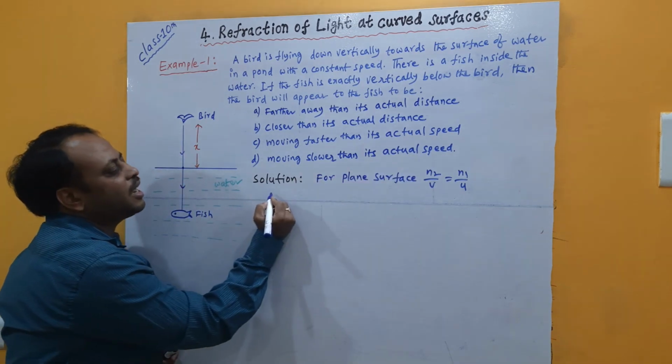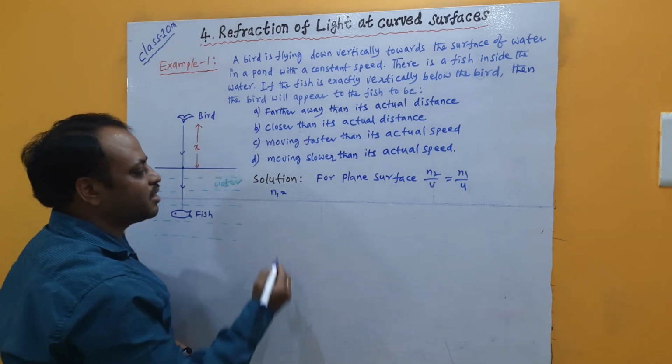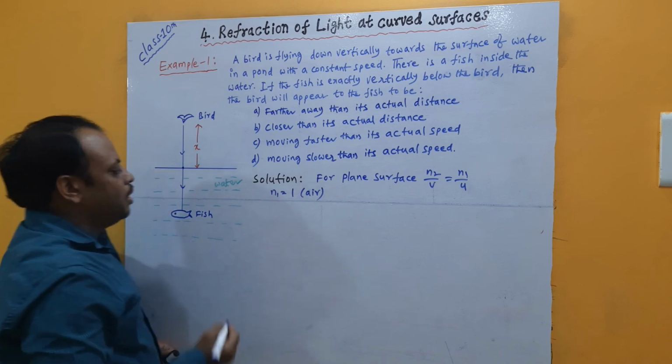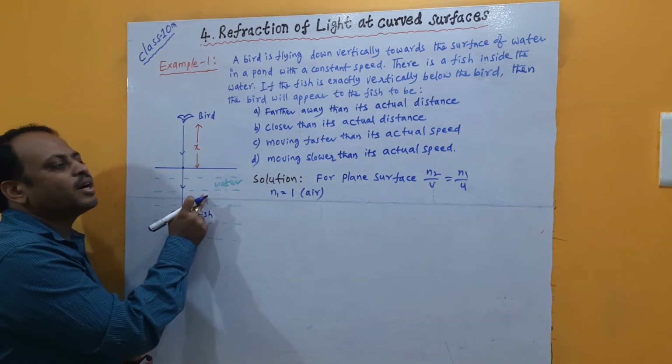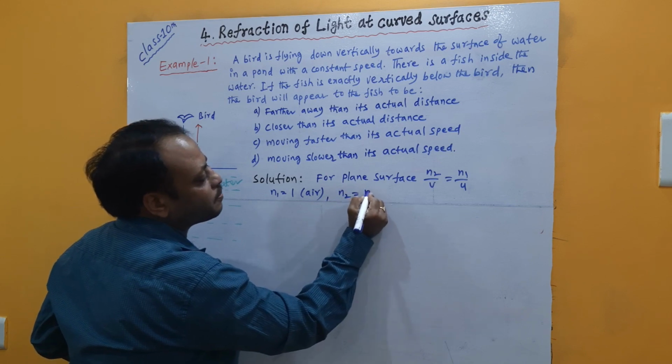So N1 is the medium above the surface of water, that is air, and for air we know the refractive index is 1. Let me assume the second medium has a refractive index N.